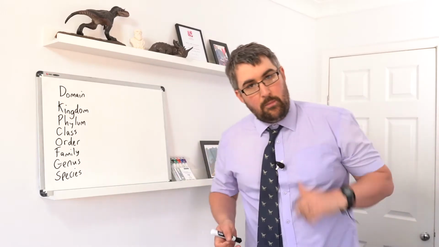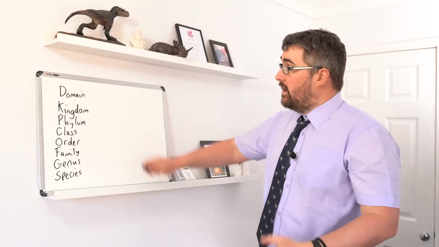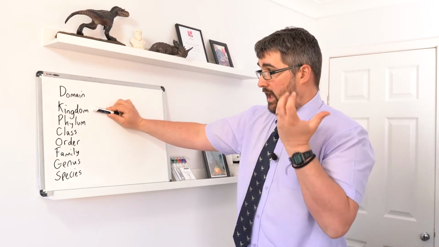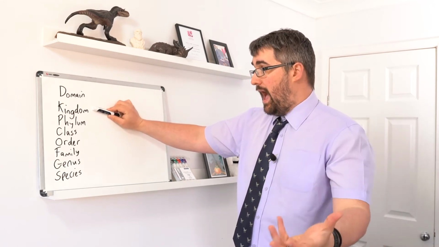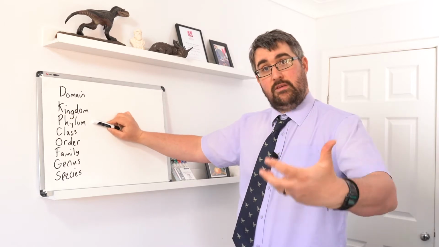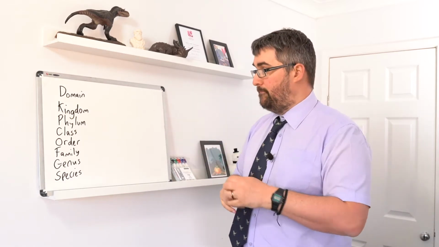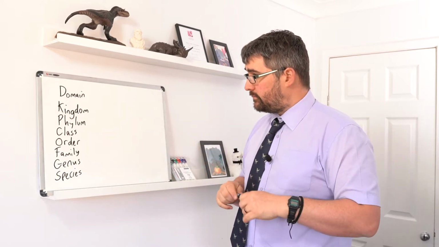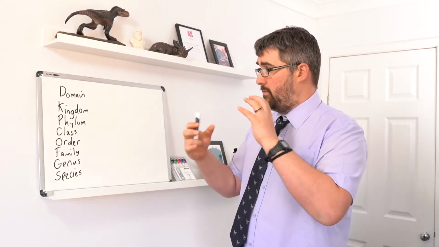So let's look at an example. Let's look at us as a species. The domain we're in is the eukaryota. The kingdom we are in is the animalia, the animals. The phylum we're in is the chordates, the vertebrates, animals with a rigid notochord running down the body. Ours is ossified with bone as well.